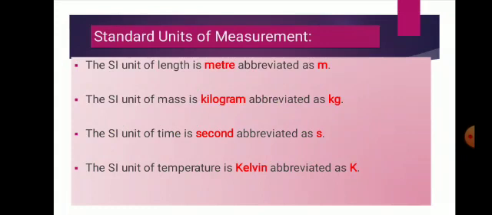Similarly, SI unit for mass is kilogram and abbreviated as kg. SI unit for time is second and abbreviated as S, and SI unit for temperature is Kelvin and abbreviated as K. Clear? So these are the SI units for different measurements for length, mass, time and temperature.